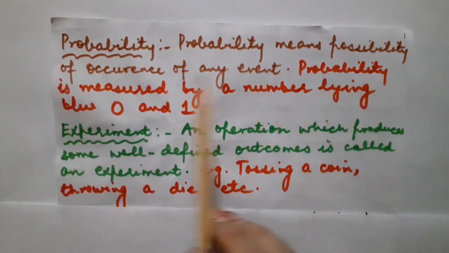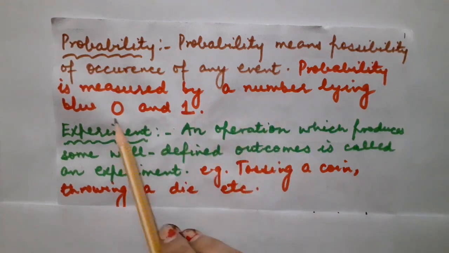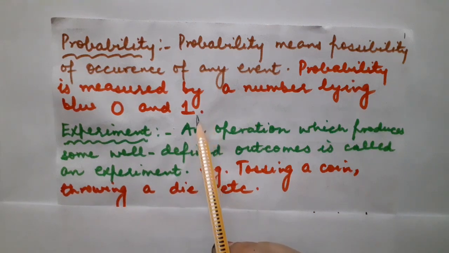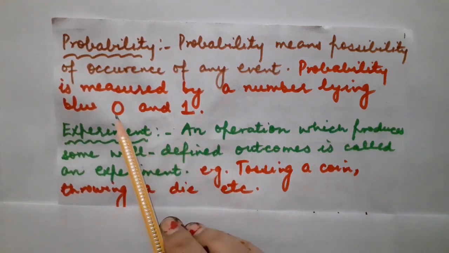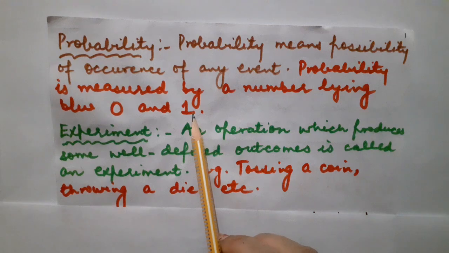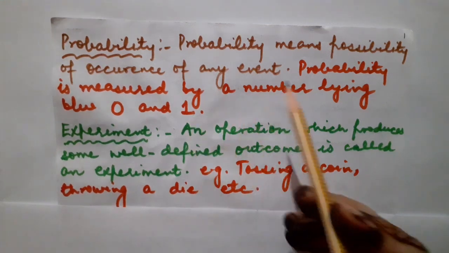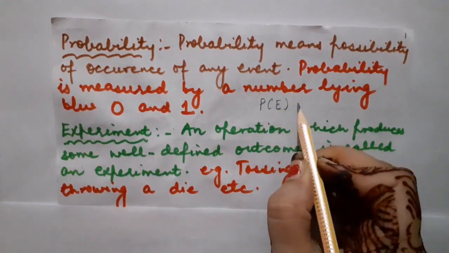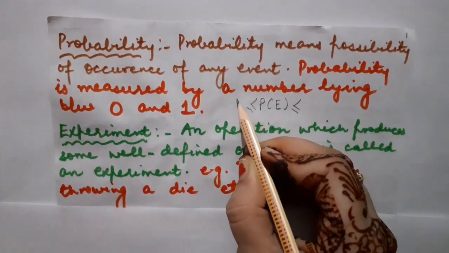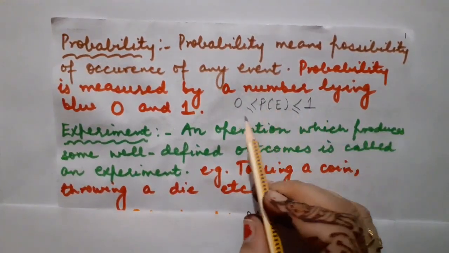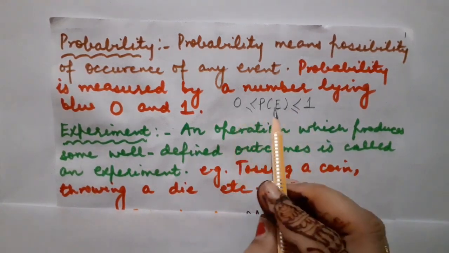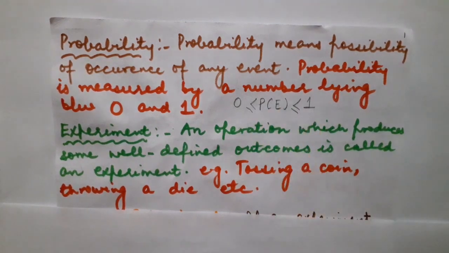Fine. So probability is always measured by a number lying between 0 and 1. Always remember, children, the probability of an event can be equal to 0, it can be equal to 1, and of course it lies between 0 and 1. It can never exceed 1 and it can never be negative. So how can I represent it? This is P(E). P(E) means probability of an event. It always lies between 0 and 1 as well as equal to 0 and 1. When the probability of an event will be equal to 0 and when it will be equal to 1, that I am going to explain to you further.